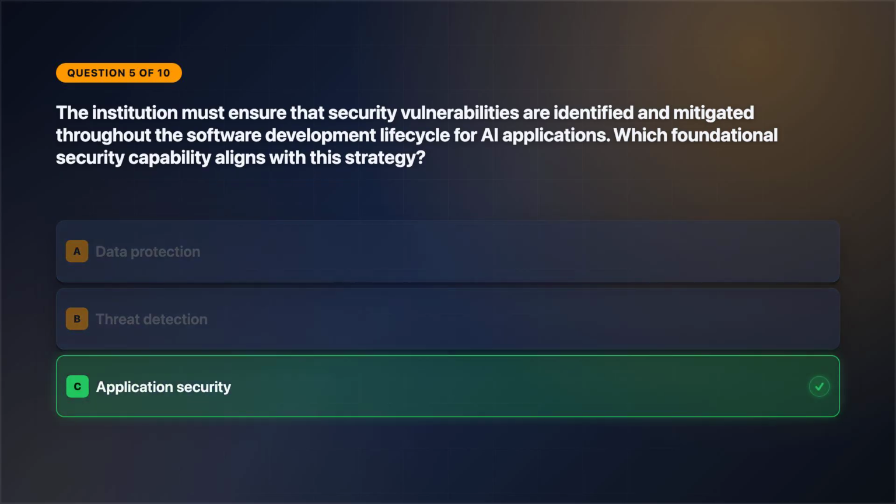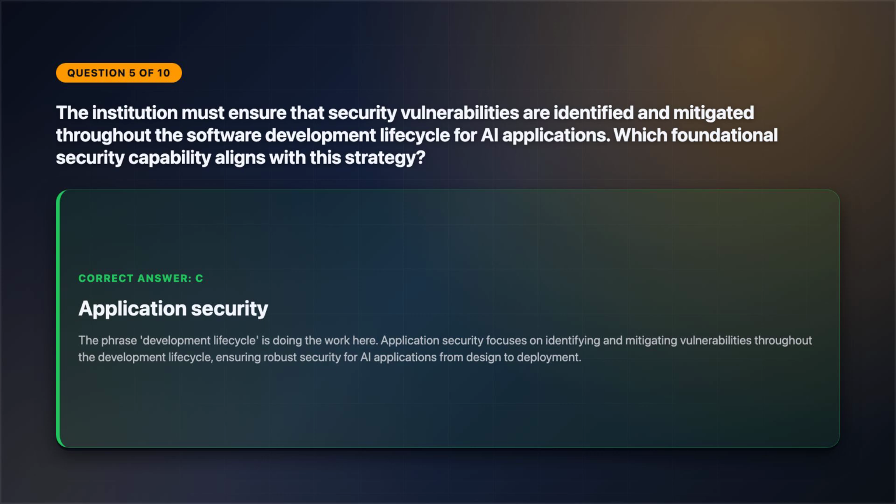The correct answer is option C. The phrase development lifecycle is doing the work here. Application security focuses on identifying and mitigating vulnerabilities throughout the development lifecycle, ensuring robust security for AI applications from design to deployment.